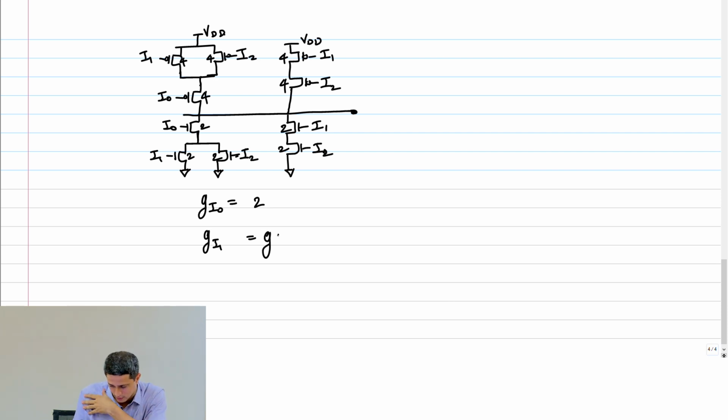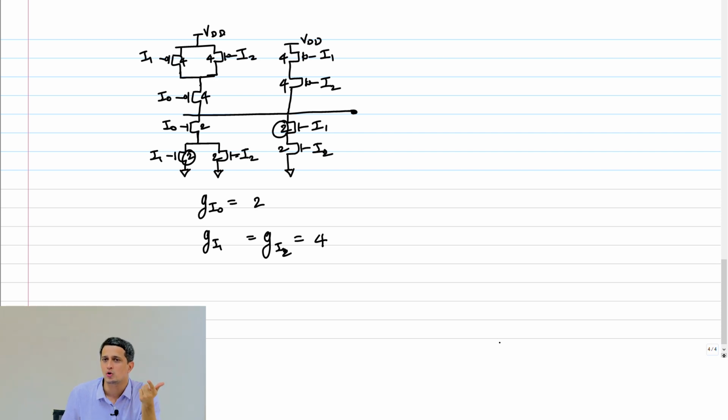Gi2 equals how much? 4, because I1 is now connected to this 2, it is also connected to this 2. Yeah, 4 plus 4 plus 4, 12, right? 12 by 3 and you get 4. Clearly, one input is going to be faster than the other input, right? Therefore, now amongst A, B and C in, which will you assign where?